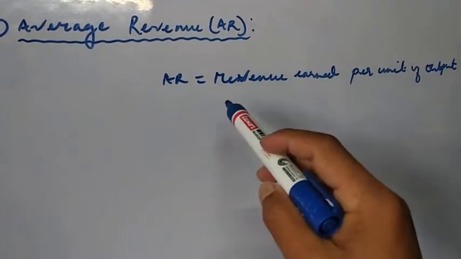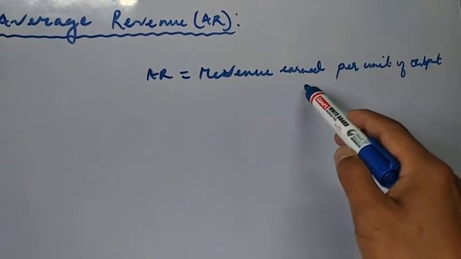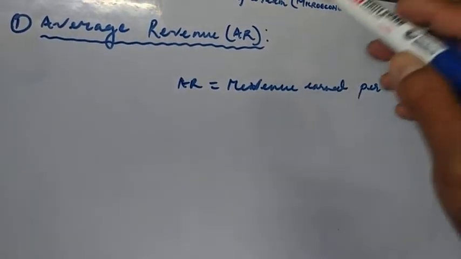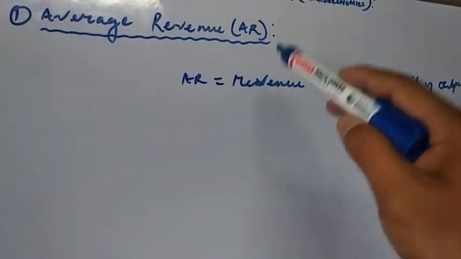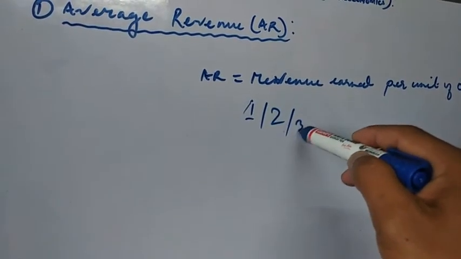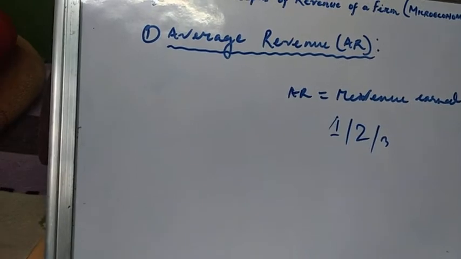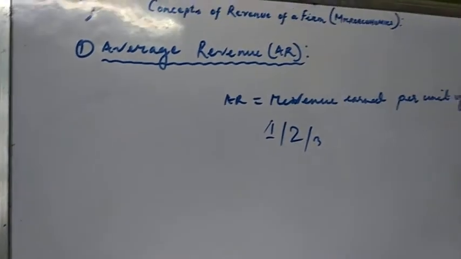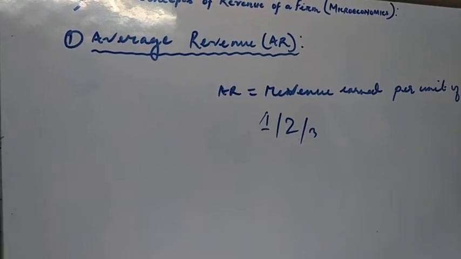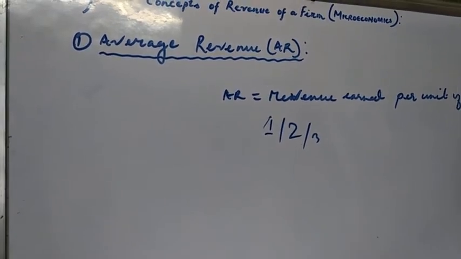So average revenue is the revenue which is earned per unit of output. We are not totaling all the product which is sold, but the revenue which is earned by selling per unit of output, maybe 1 unit, 2 units, 3 units. So average revenue can be obtained by dividing the total revenue by the number of units produced and sold.